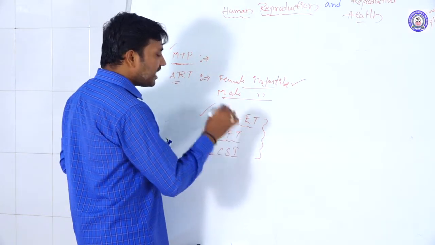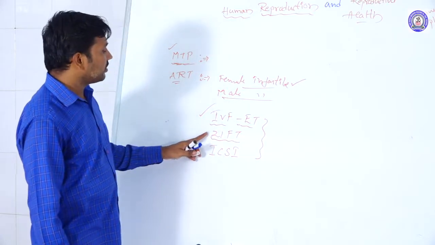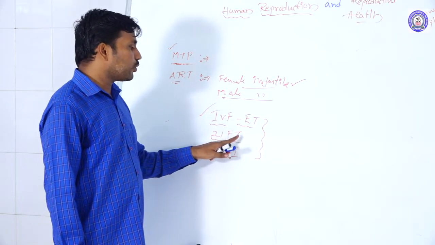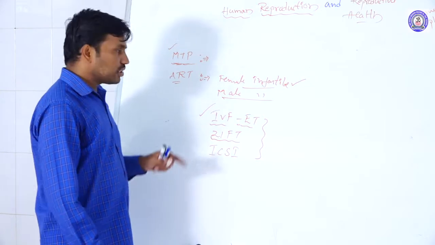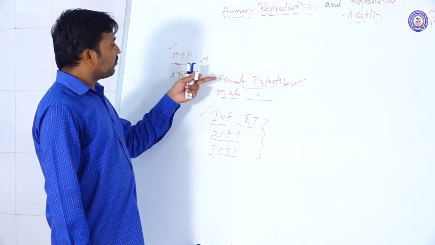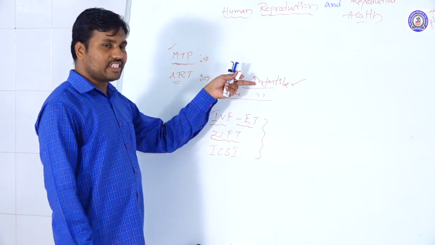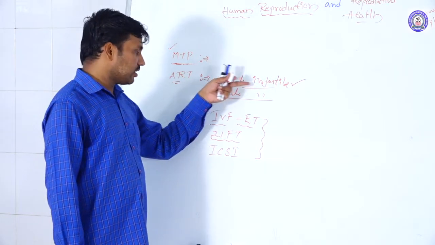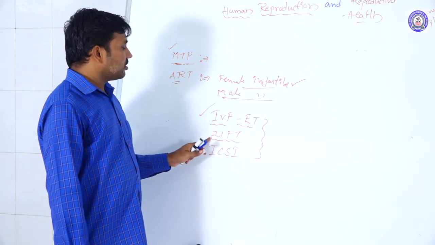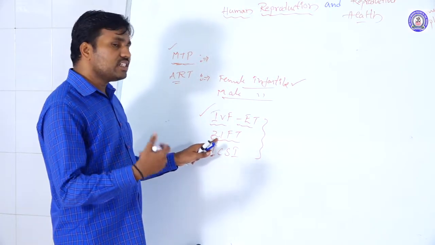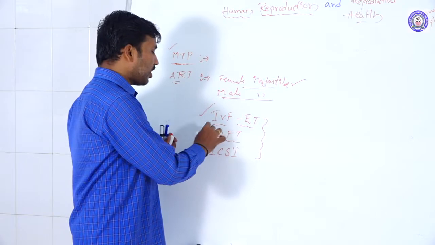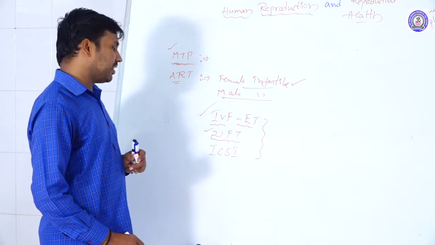And ZIFT means zygote intrafallopian tube transfer. Suppose the females are infertile and not able to fertilize the eggs. In that case, we fertilize outside to form the zygote and transfer it into the fallopian tube. This is also one of the methods.